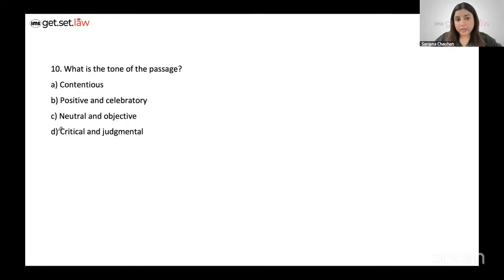Next is an important question, tone of the passage. Now, the passage, according to me, is written in very factual terms, or let's just say objective terms. There is no direct criticism. There is no direct appreciation also. It's just a very informative passage on the whole. So if that's the case, it's not contentious. Nothing is being debated here. It cannot be positive and celebratory also, because we're also caring to include those artists who did not really support photography, right? And it cannot be critical and judgmental. The perfect option choice here becomes option C, which is neutral and objective.